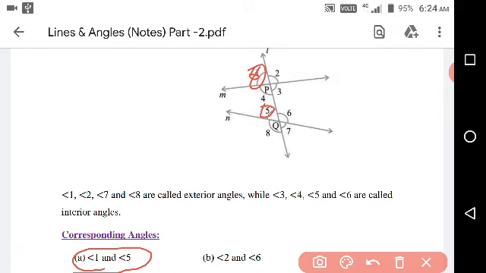Similarly, angle 2 and angle 6 are corresponding angles. Can you identify the other corresponding angles?